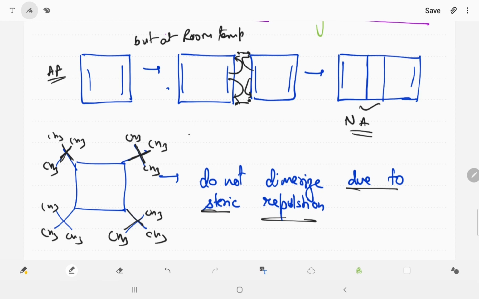Due to steric repulsion, when any other group comes, this whole group is rotated. So in this we can say they are not dimerized.